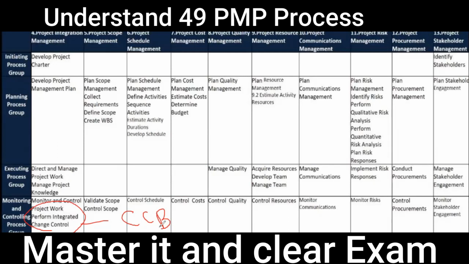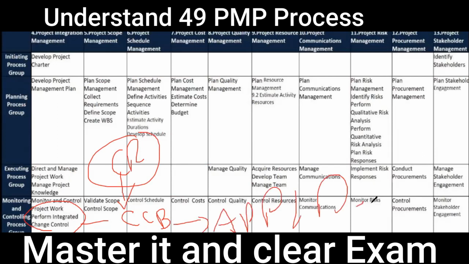The change control board is sitting there, reviewing the change request, checking its impact along all the domains, and according to that, they approve the change request or they deny it.